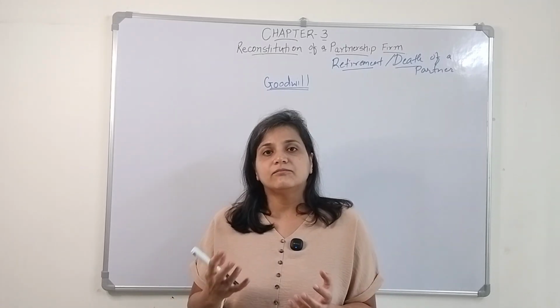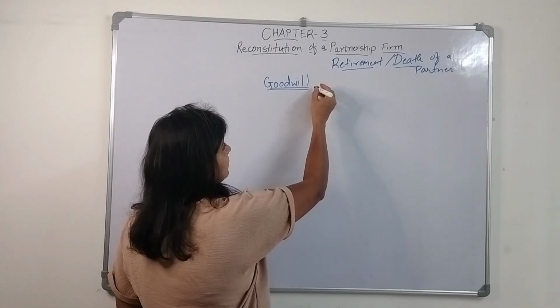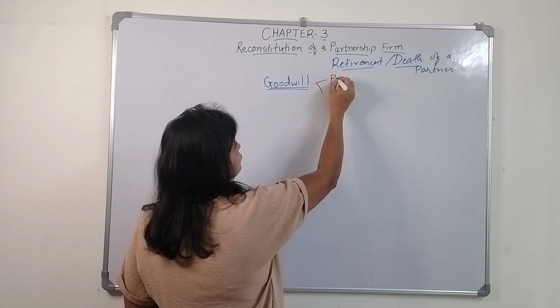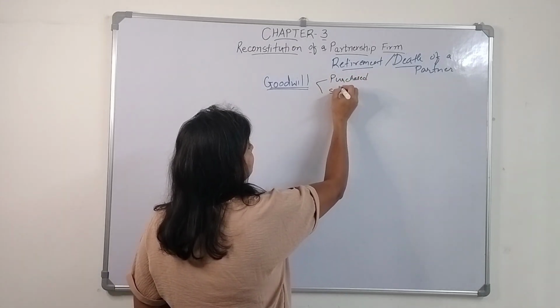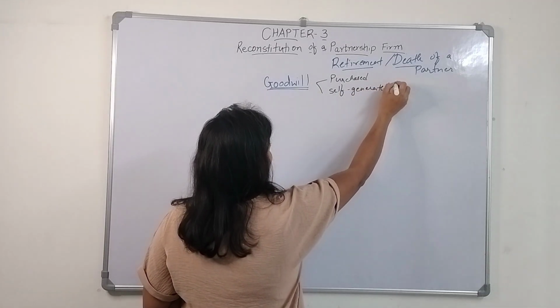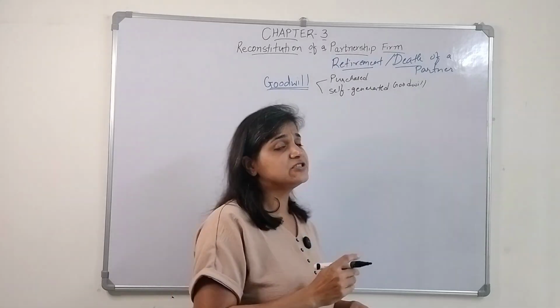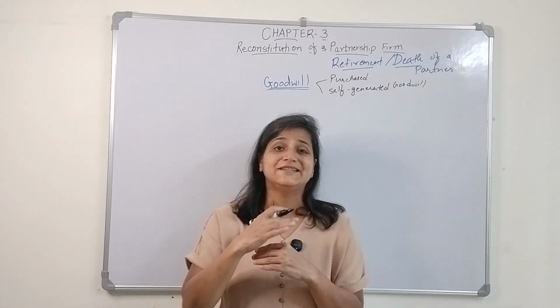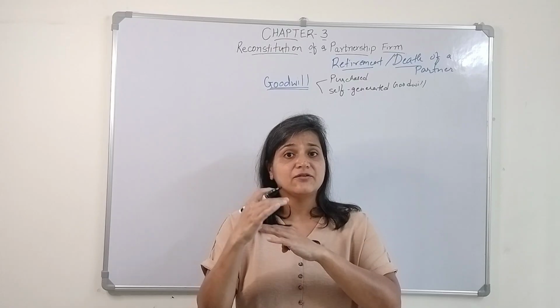Now goodwill, like we discussed earlier, has two types, right? One is purchased goodwill and one is self-generated goodwill. Purchased goodwill is when one firm takes over another firm.